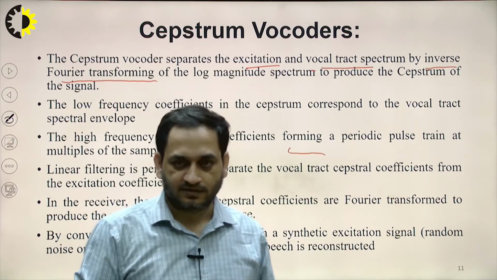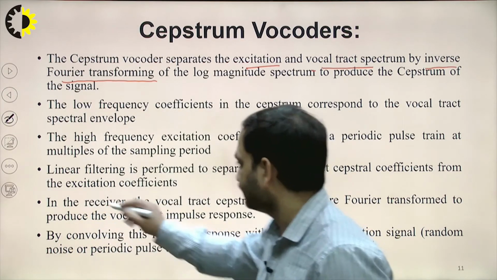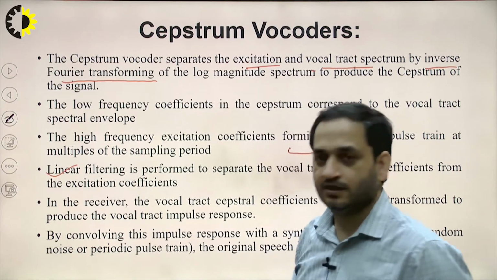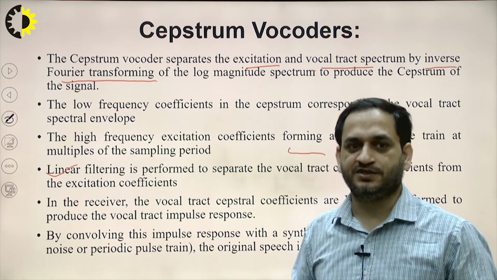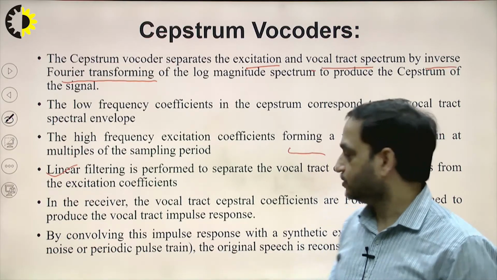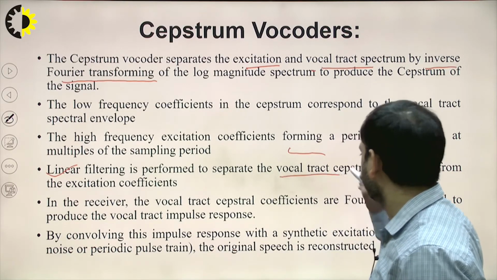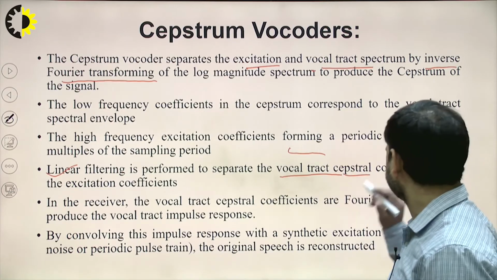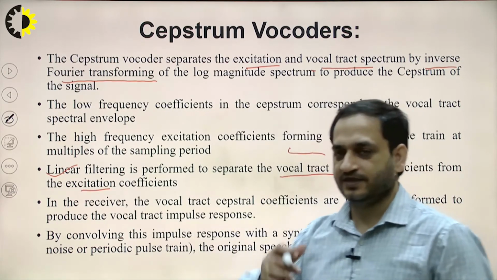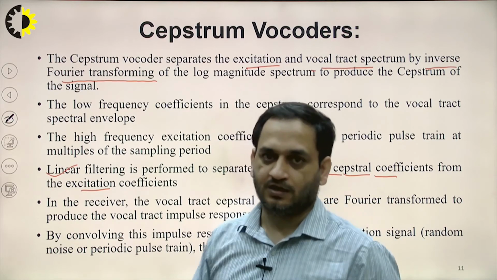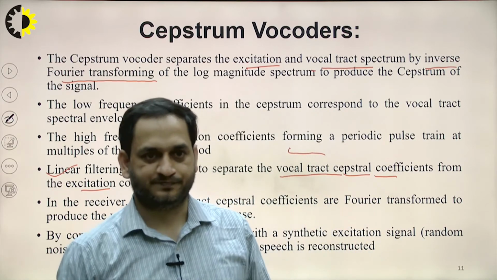Linear filtering is also performed to separate the vocal tract cepstral coefficients from the excitation coefficients. So these two coefficients we have to separate out using the cepstral vocoders.